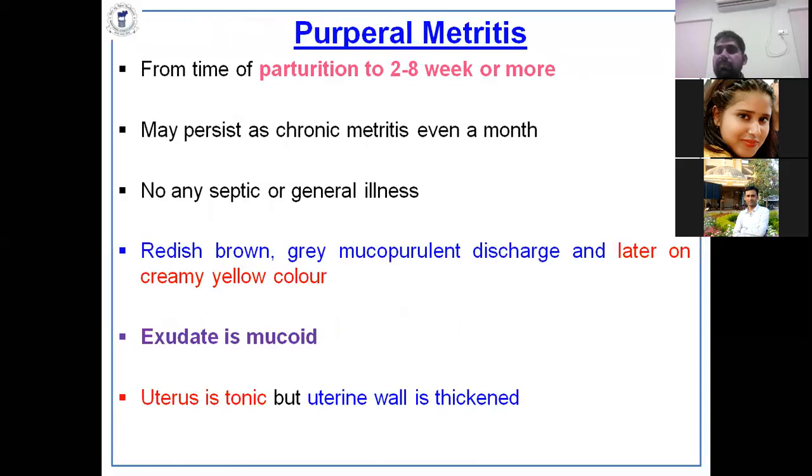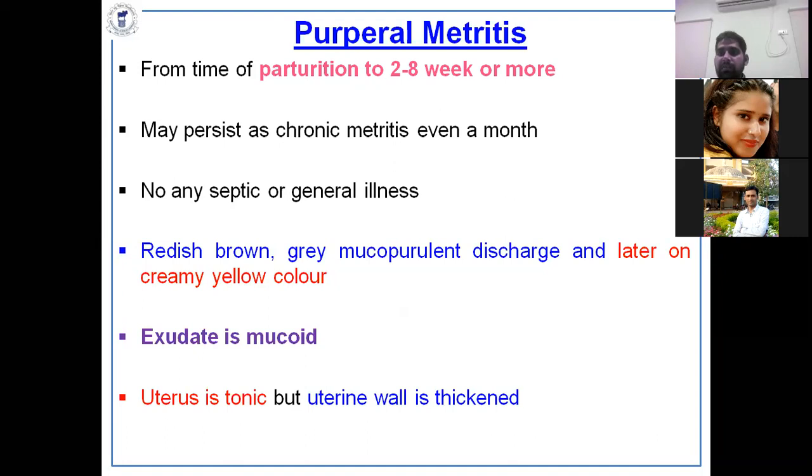Then comes puerperal metritis. It is a common type of metritis after parturition, occurring within 2 to 8 weeks or more. Even after one month you can find this type of case, and it will lead to chronic metritis. Chronic here does not mean sclerotic, but long-standing cases, of 1, 2, 3 months. When treatment is given it is okay, and after a month it develops again.